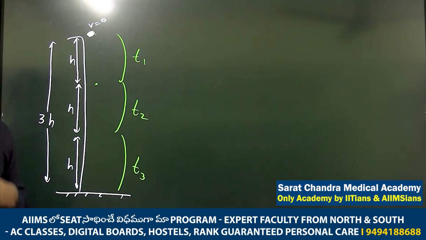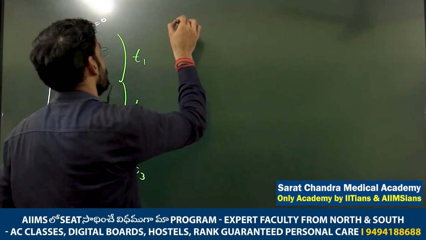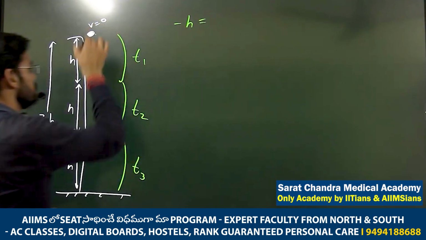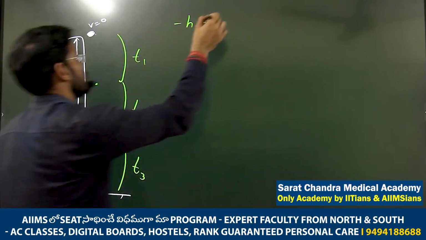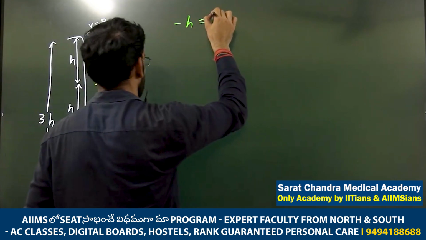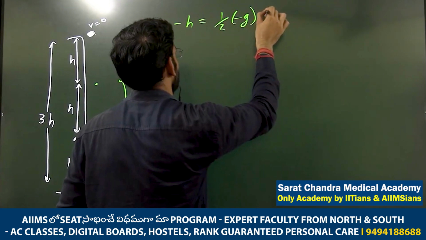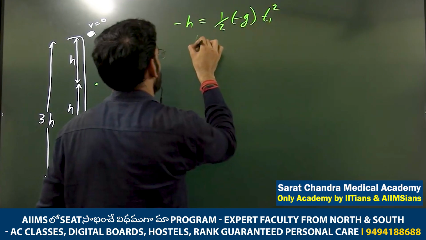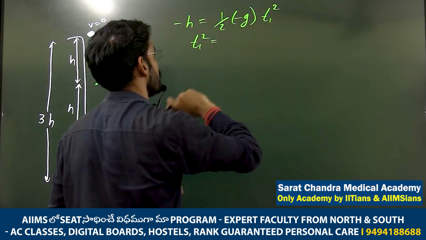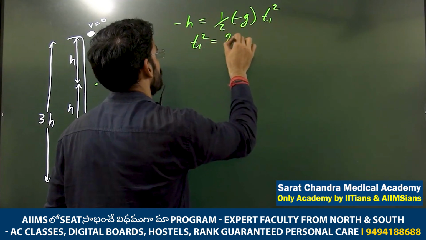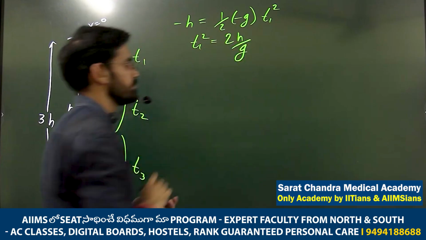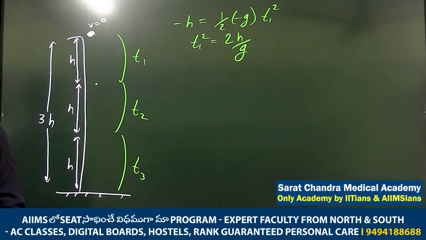S equals ut plus half at square. So displacement is how much? Minus h, downward, right? This is initial, this is final. Minus h is equal to ut, and ut is 0, plus half acceleration, minus g, into t1 square. So t1 square is how much? 2h by g. Okay? Agree? Okay. That's it.